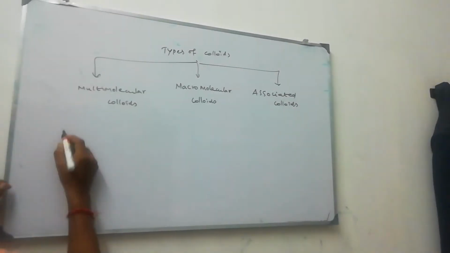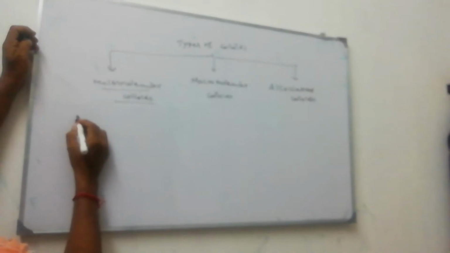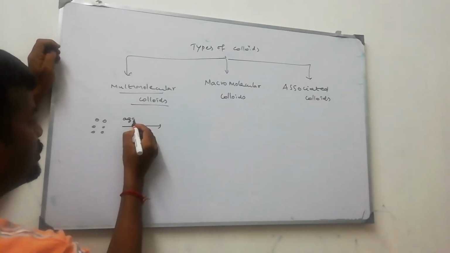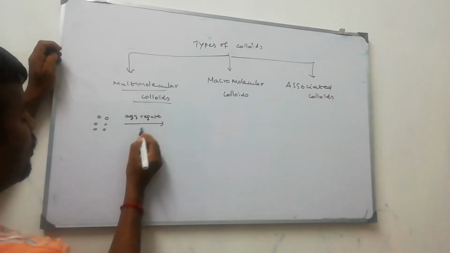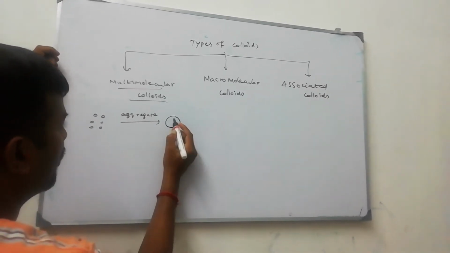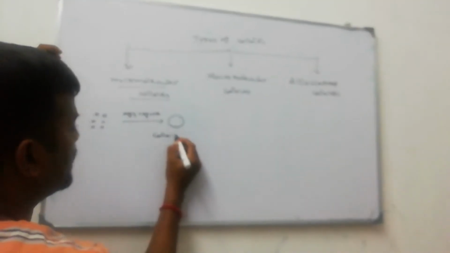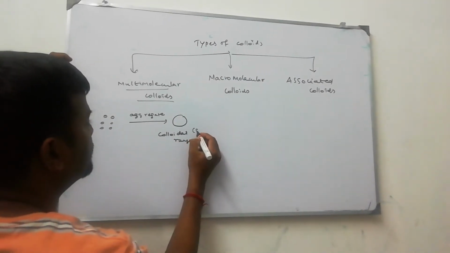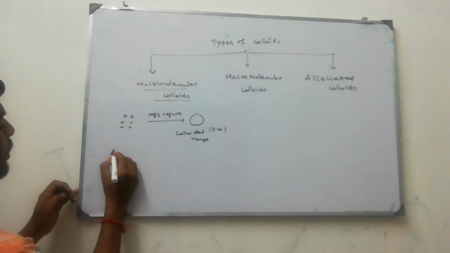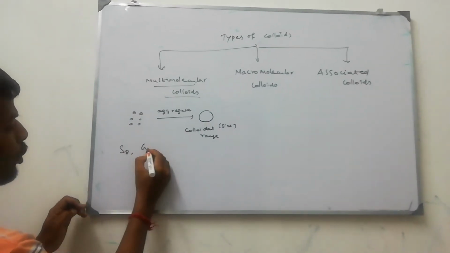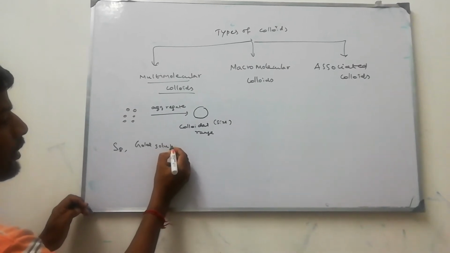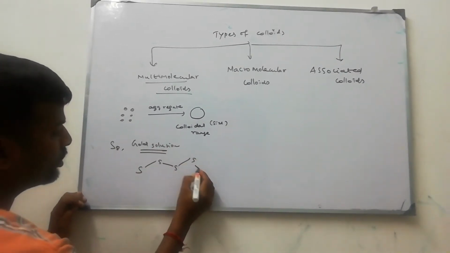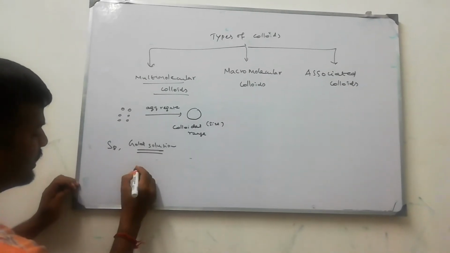Let us see an example. A small number of small molecules aggregate, meaning join together, to form a particle of colloidal range, that is, colloidal size. Sulfur sol is an example. Gold sol is an example. Sulfur is like that, S8.